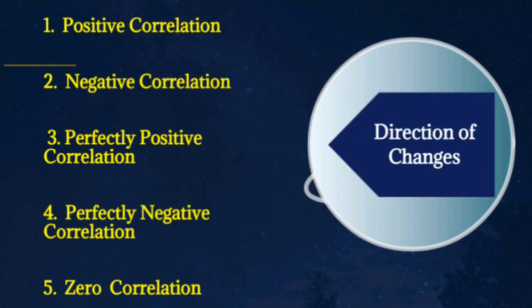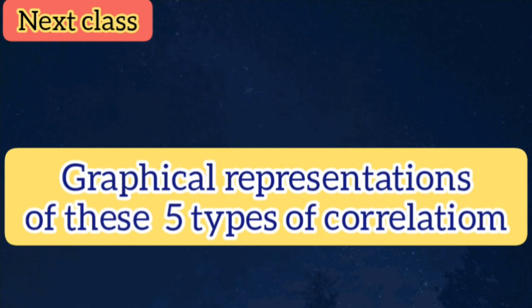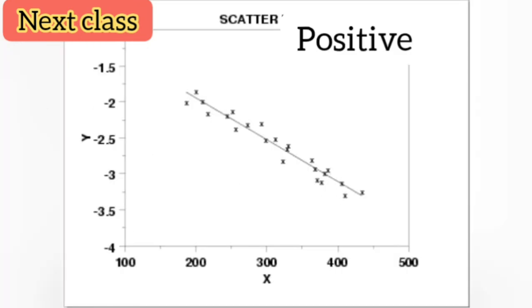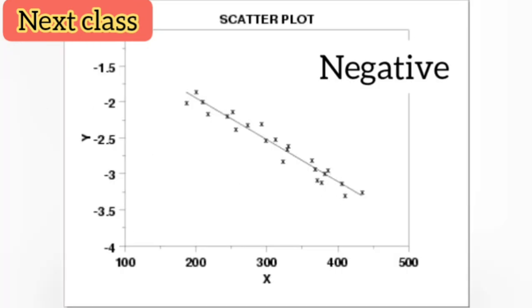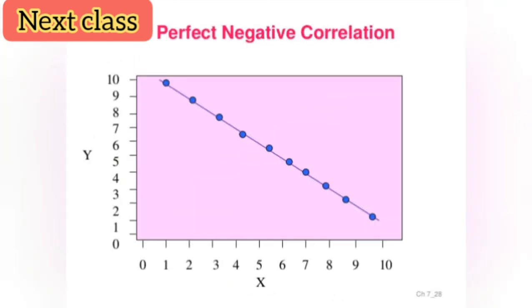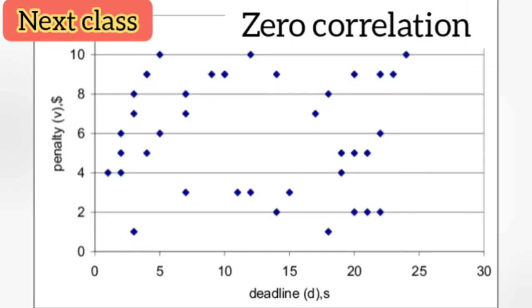So in our next class, we will discuss the graphical representation of these 5 types of correlation. That is graphical representation of positive correlation, negative correlation, perfectly positive correlation, perfectly negative correlation and zero correlation. This will be discussed in our last class.